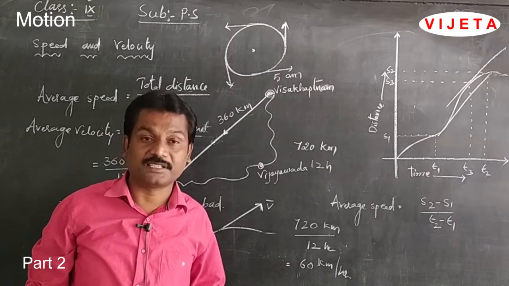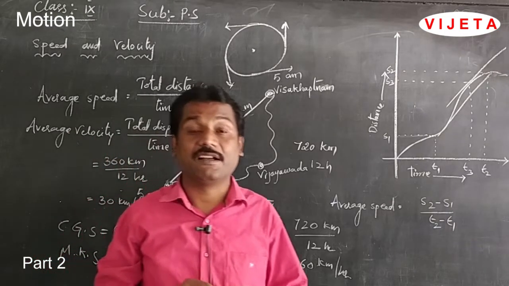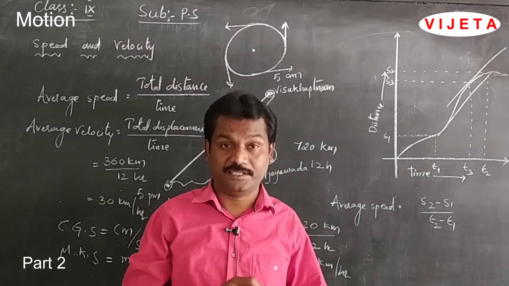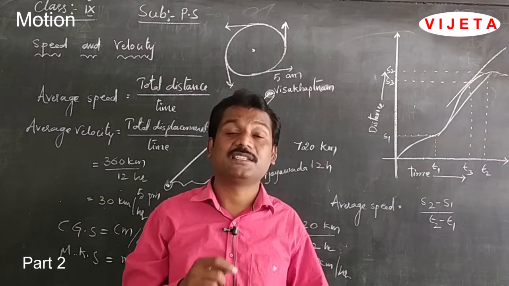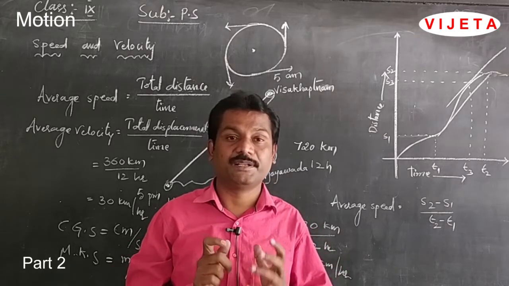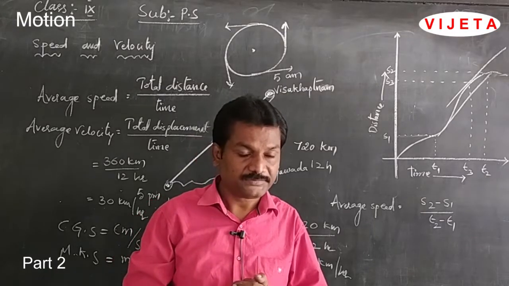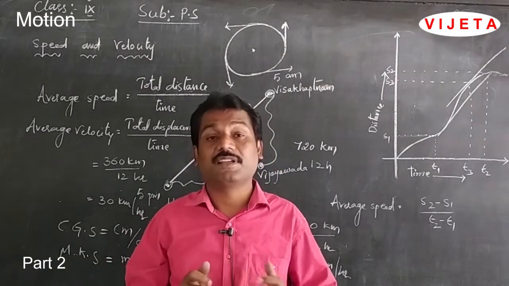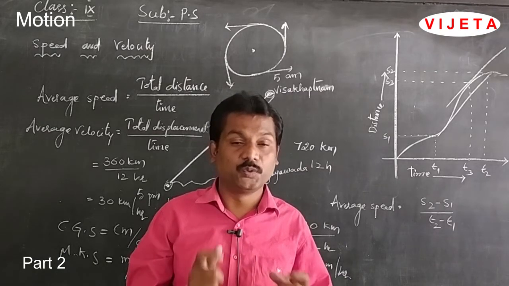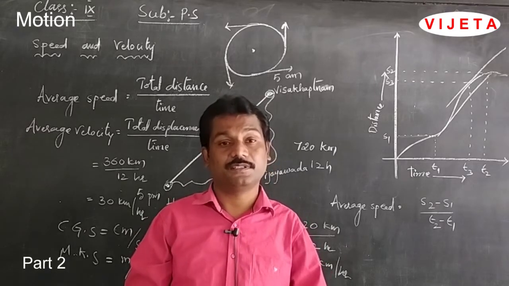So, now we have discussed speed, velocity, average speed, average velocity, instantaneous velocity, instantaneous speed, and also the direction of velocity. Once again I will repeat what is meant by speed. Speed is defined as the rate of distance, and velocity is nothing but the rate of displacement. Students, speed does not become 0, whereas velocity can become 0.